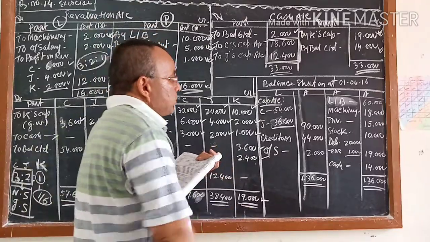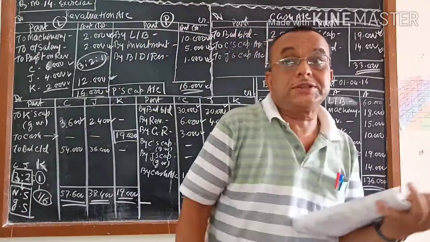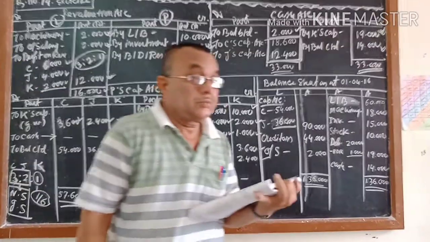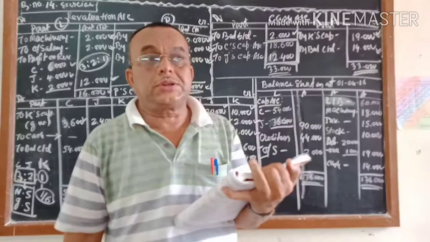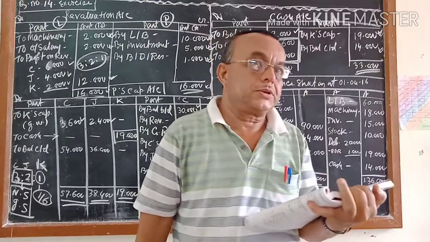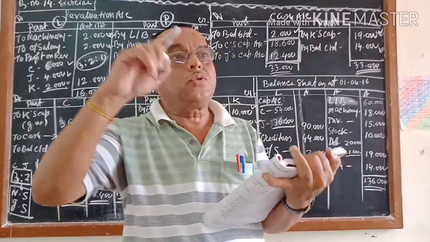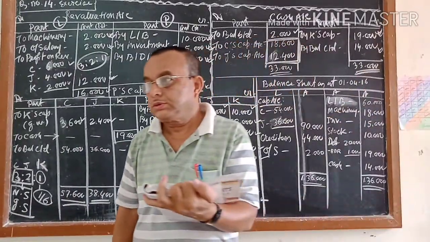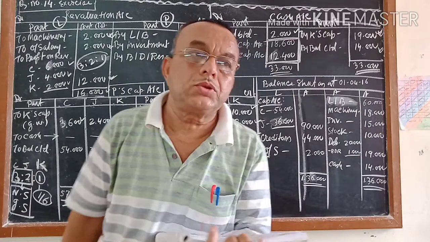Here you see, this is sometimes in some of the cases, I told you, the most important exercise, because the last adjustment is most important. Sometimes some of the amounts you have to calculate through back calculations. How do you do the back calculations?